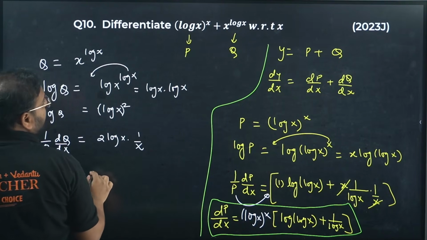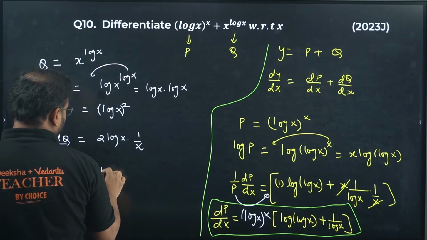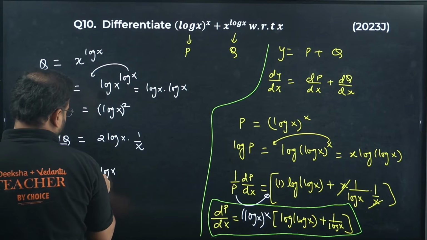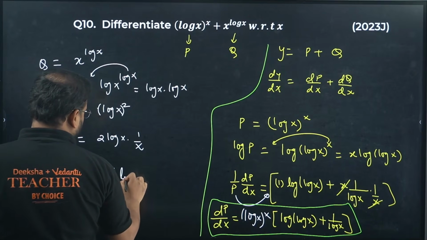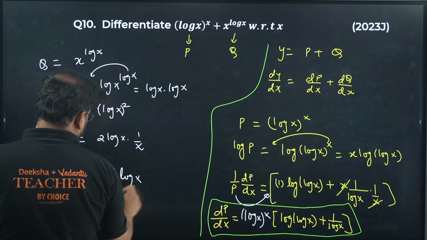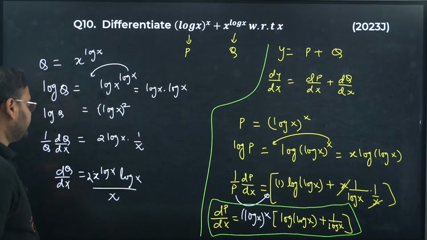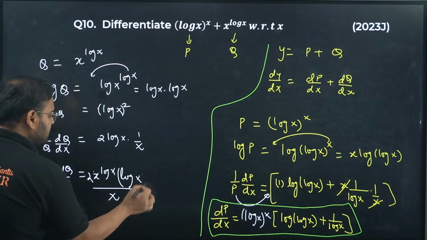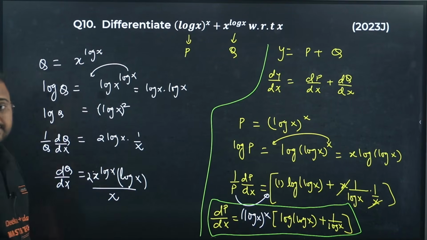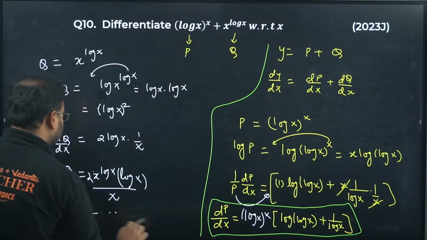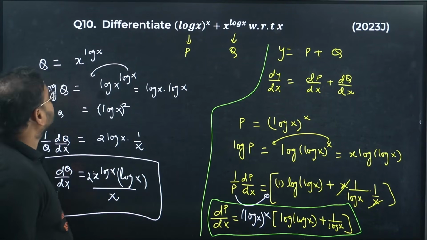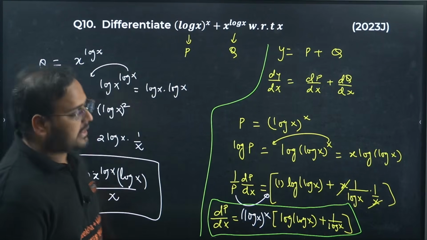So we get q over here, that is nothing but x power log x. We have 2 of course, and we have into log x by x. That's your answer. Please check. This is x power log x, this is into log x. Difference is there. Check this out. If there's a mistake, let me know. Question number 10 is over.